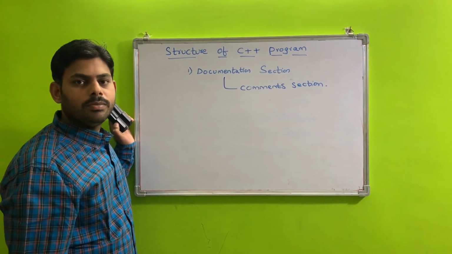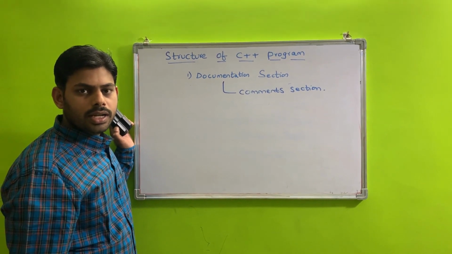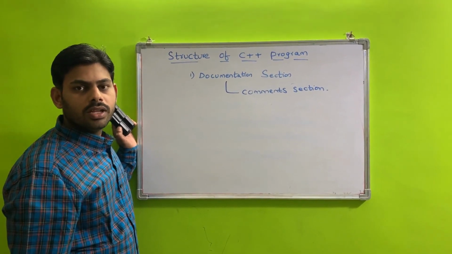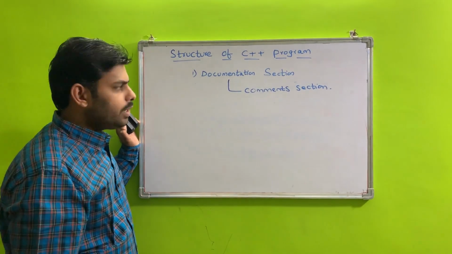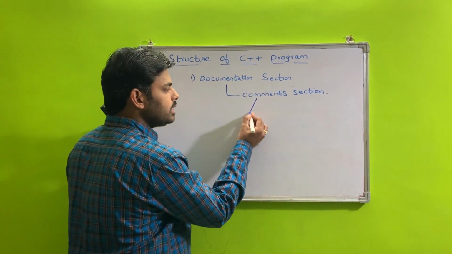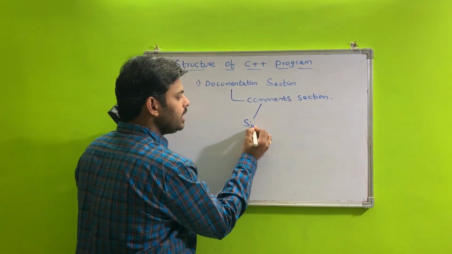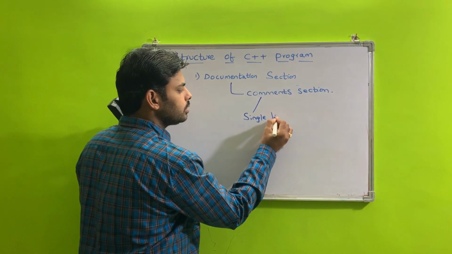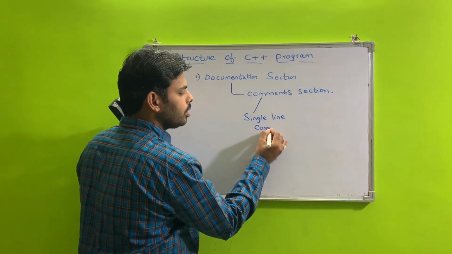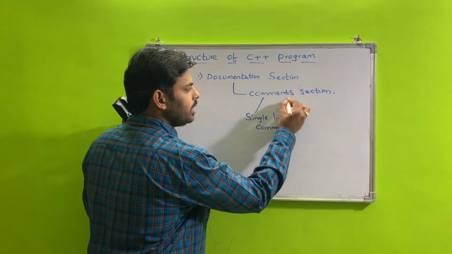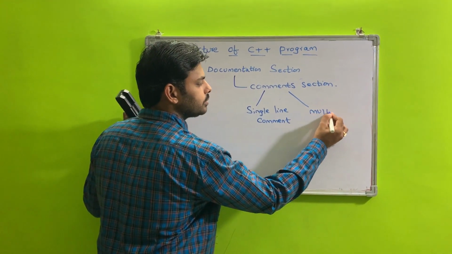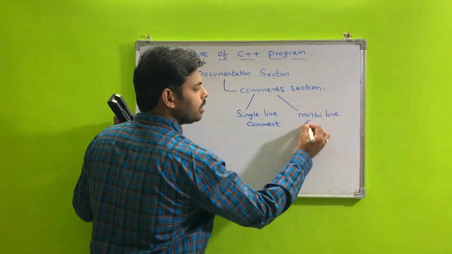That is for understanding purposes. Again I repeat, it is used to increase the readability of the program. Generally, there are two types of comments. One is the single line comment and the second one is the multi-line comment.